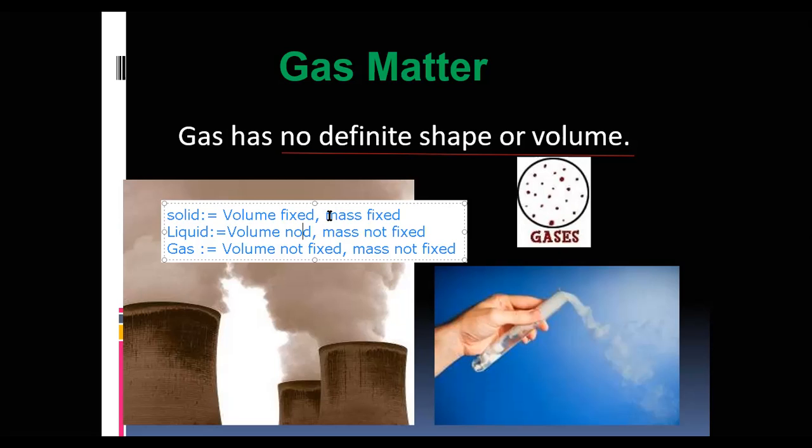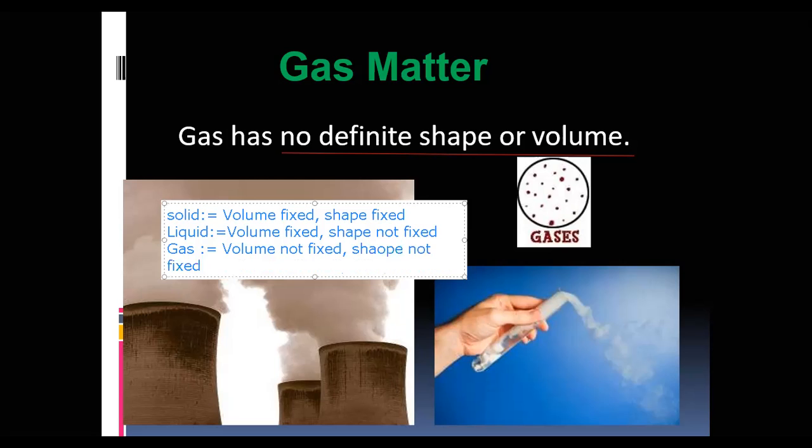Shape and volume, not mass. Volume is fixed. And here, in place of mass, that is shape. Okay, I forgot here. Shape. Volume and shape both fixed. That is solid. And volume and shape not fixed. That is gas.